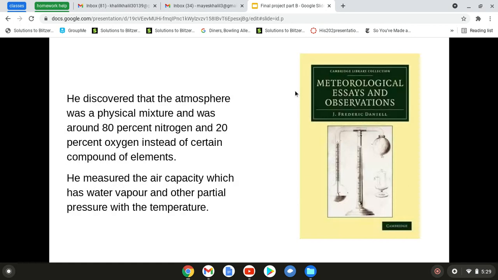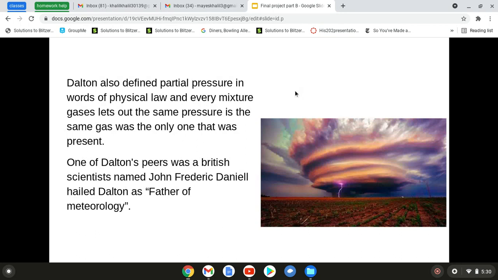As you can see on the right side of this video, his cover of the book. He discovered that the atmosphere was a physical mixture, around 80% nitrogen and 20% oxygen, instead of certain compounds of elements. He measured the air capacity for water vapor, and other partial pressures with the temperatures. Dalton also defined partial pressure as a physical law: in a mixture of gases, each gas exerts the same pressure as if it was the only one present.